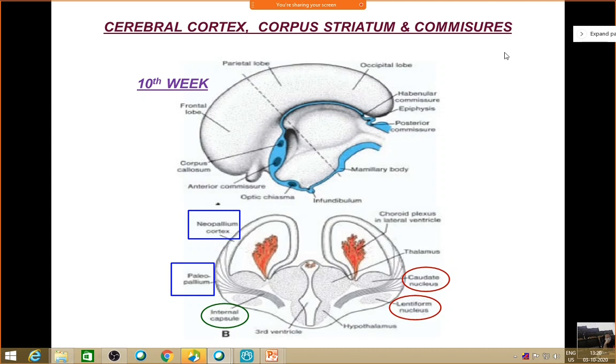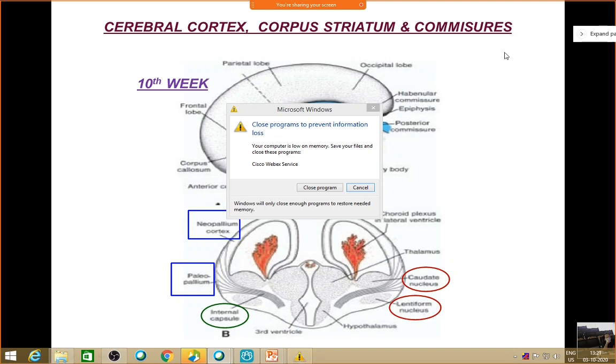Now over a period of time, the medial wall of the hemisphere will fuse with the lateral wall of the diencephalon, and that's why your thalamus now lies very close to the caudate nucleus, almost in contact with it. And you can see the choroid plexus, which develops in the medial wall of the hemisphere, at the junction of the medial wall and the floor of the hemisphere, near the roof of the diencephalon. This is the choroid plexus of the lateral ventricle, and this will produce your CSF.